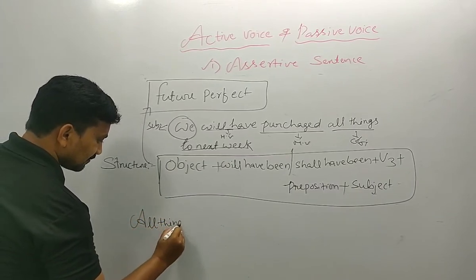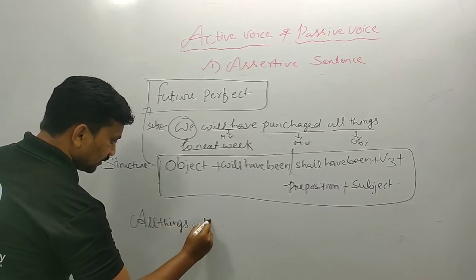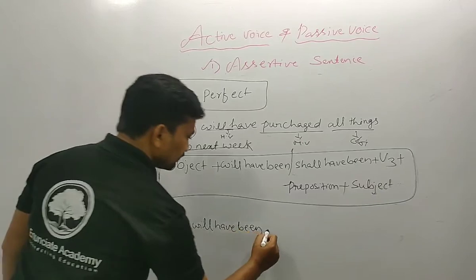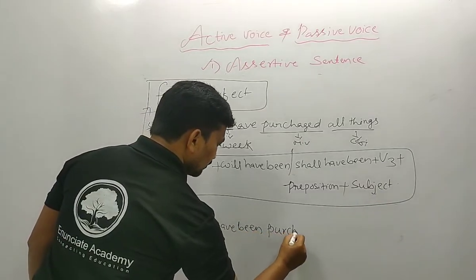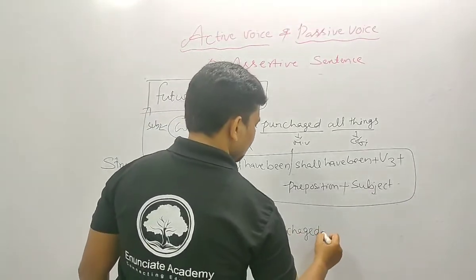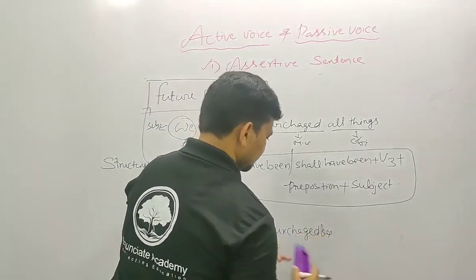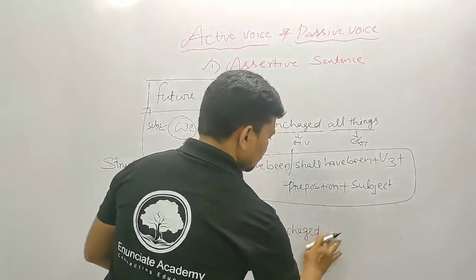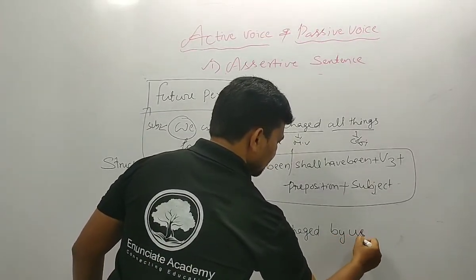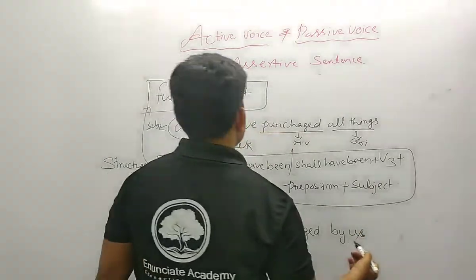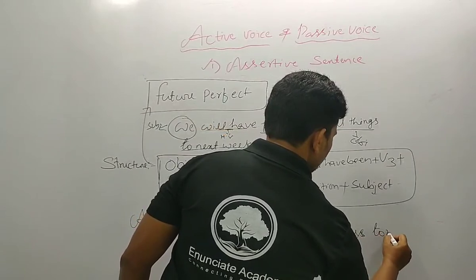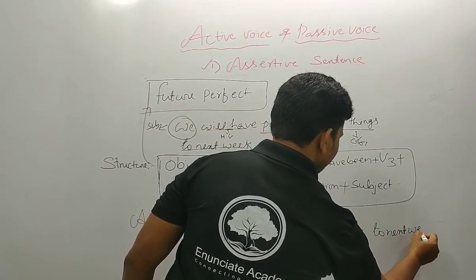Let me write how it should be written. All things will have been purchased by us to next week.